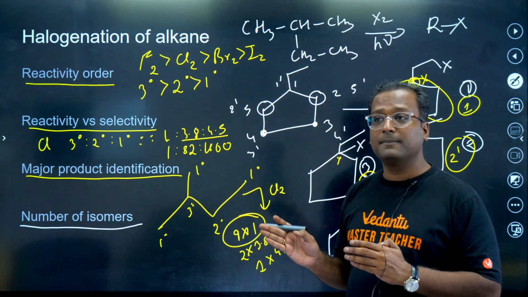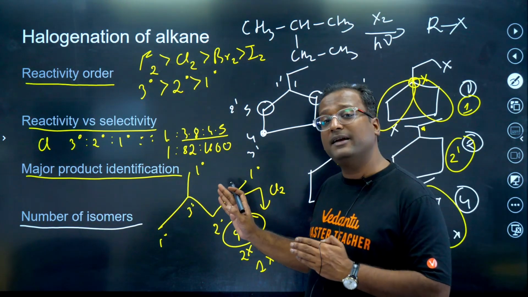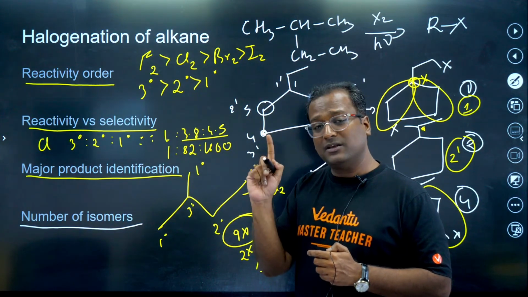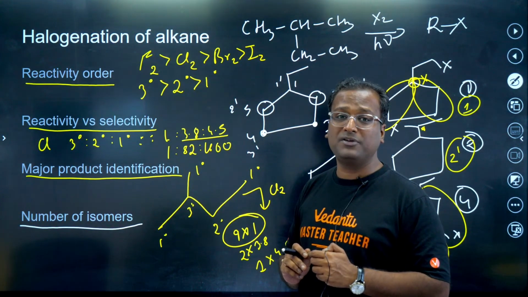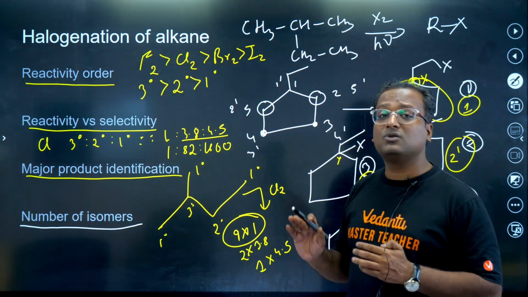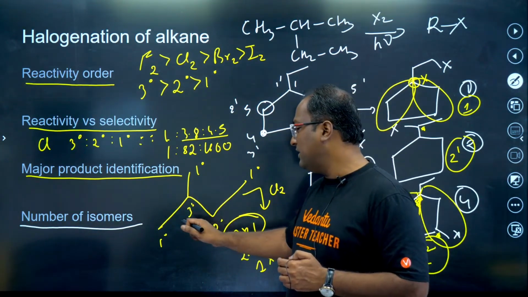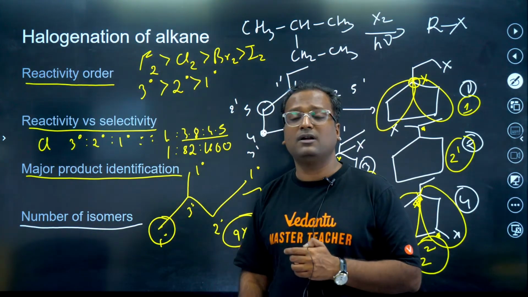Are you understanding? In the chlorination case, a 3 degree hydrogen is present, yes, but it is only 1 3 degree hydrogen with reactivity 4.5. There are 9 1 degree hydrogens with reactivity 1, so the total is 9 there. And so the major product will be when we use 1 degree positions for halogenation.